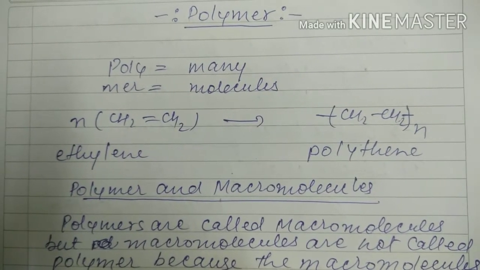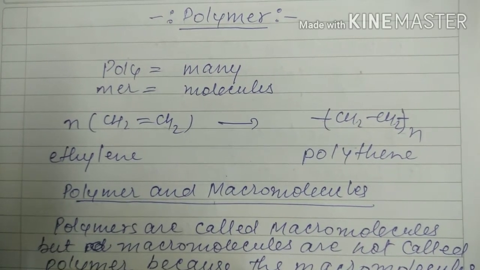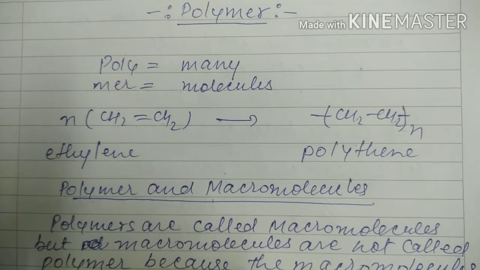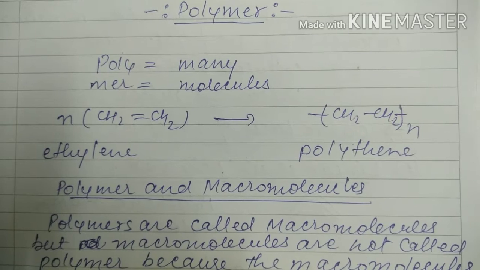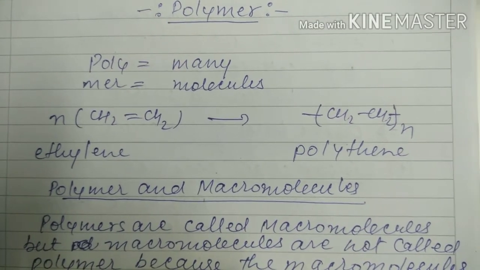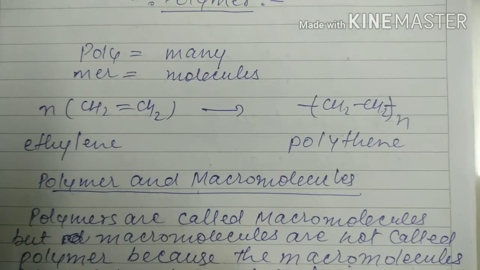It is a very important topic for 12th class. So what is the meaning of polymer? Poly means many, mer means molecule. For example, n moles of ethylene add and form polyethylene. Now after that we are coming to what is the difference between polymer and macromolecules?